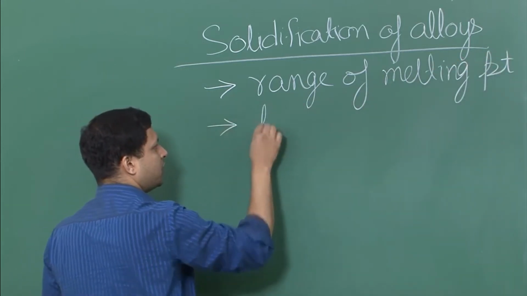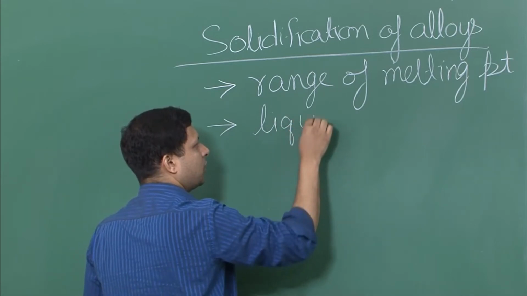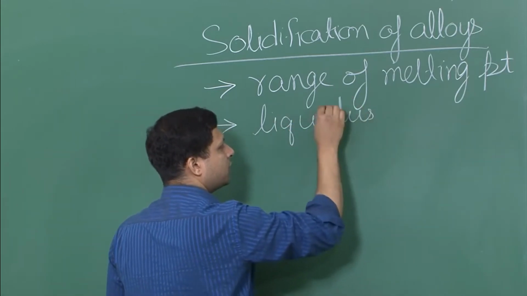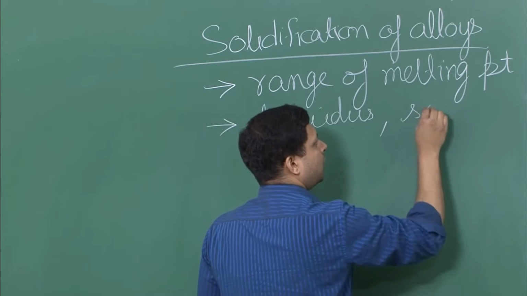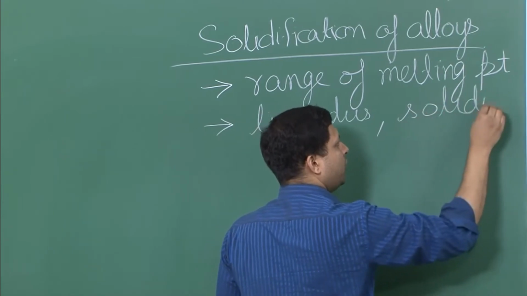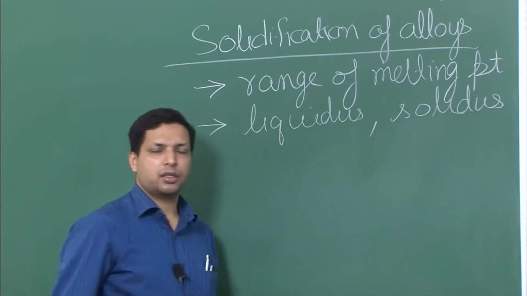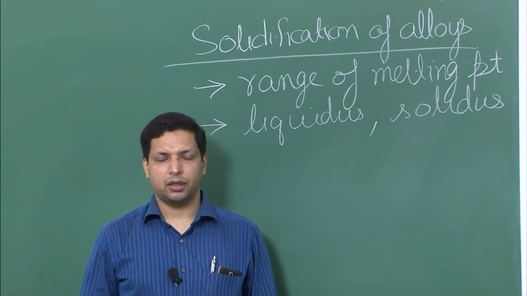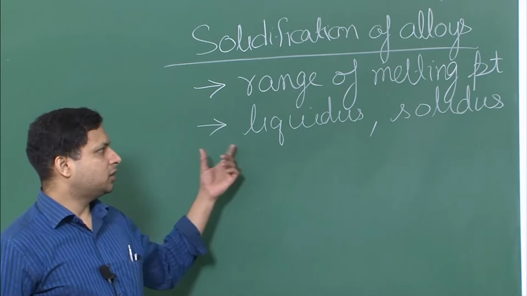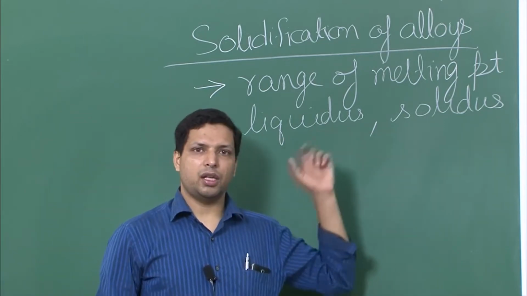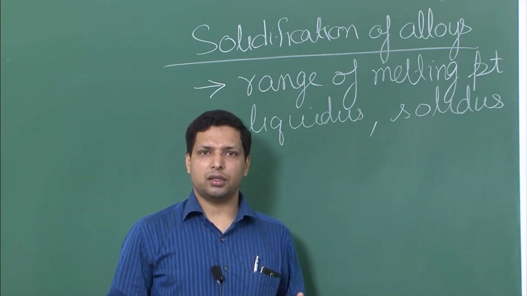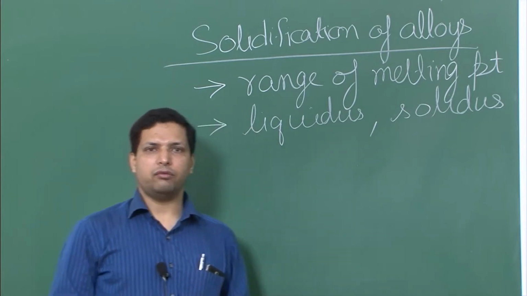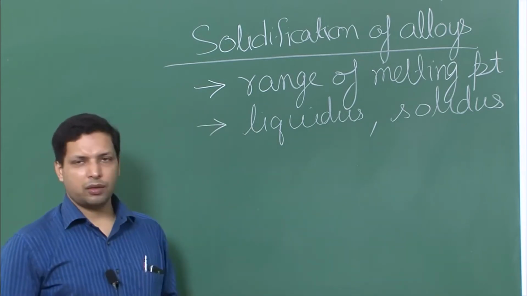Remember, it has a liquidus, it has a solidus, and in between these two temperatures the material coexists as liquid and as solid, and therefore we can say that all the temperature range between the liquidus and solidus is the range of melting point. So how will that make a difference?